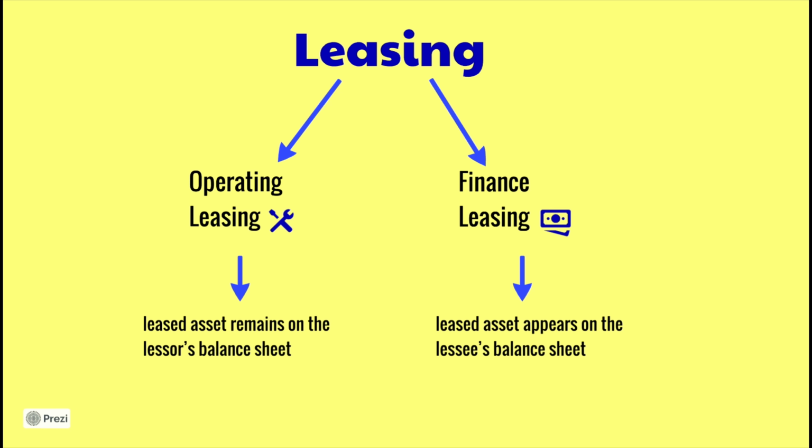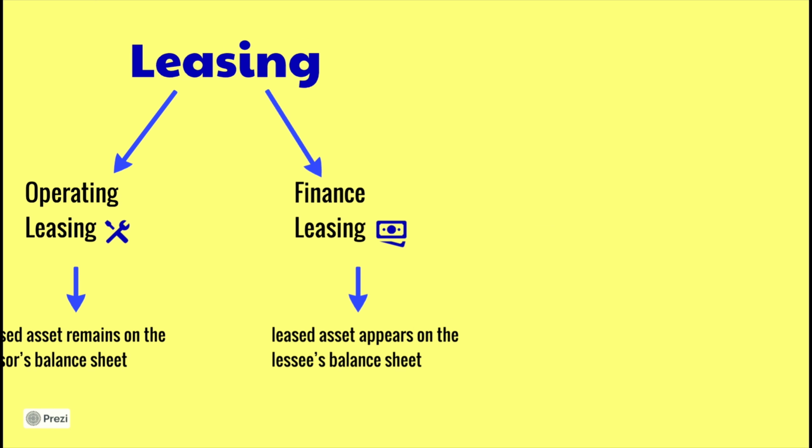Great, so now we know the two forms of leasing we're dealing with. The only question left is about the advantages and disadvantages of leasing from a business perspective. Let's start with the advantages. One major advantage of leasing is that it helps avoid technological obsolescence. Returning to our example of the production machine, the lessee can simply return it at the end of the lease term and replace it with a newer, more modern machine. This way, the lessee always stays up to date with the latest technology.